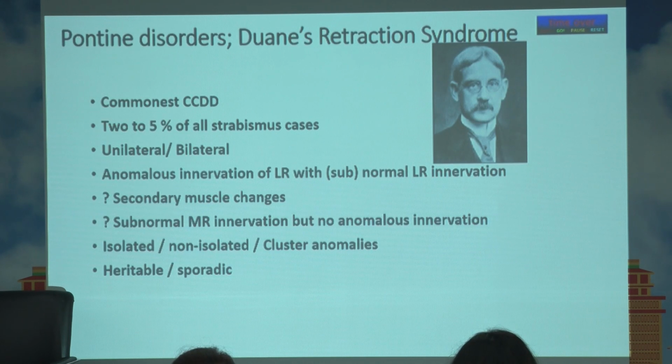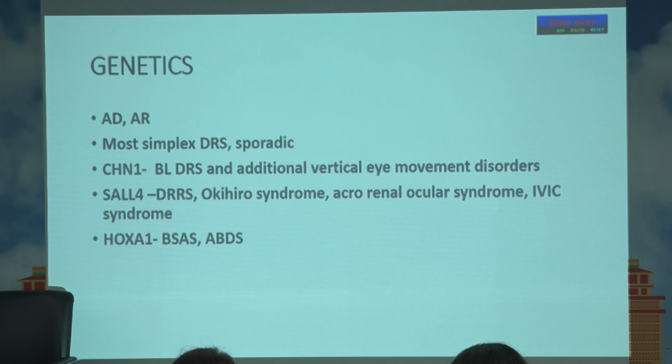Duane's is another most important CCDD. You all know, you have all seen Duane's syndromes, and there is no point talking about it. The more we talk, the more we get into difficulties. So a very diverse presentation and very challenging. And genetics is either autosomal dominant. If you see a bilateral DRS, you should always try to do the genetic study on these children, because very often the bilateral DRS could be inherited. So you may have autosomal dominant or AR.